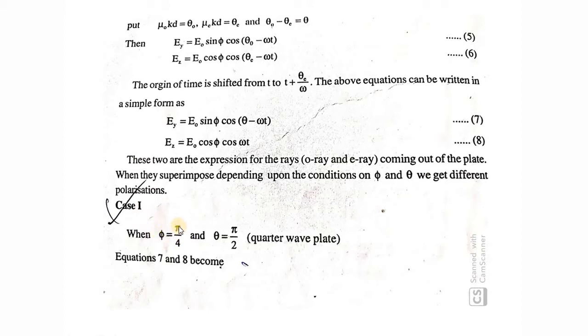So when phi is equal to pi by 4, where phi represents the amplitude and theta represents the phase, theta is equal to pi by 2. What does it mean? Phase difference is pi by 2 means path difference is lambda by 4. That is, the ordinary ray and extraordinary ray have a path difference of lambda by 4, which means it is a quarter wave plate. The plane polarized light has passed through a quarter wave plate.